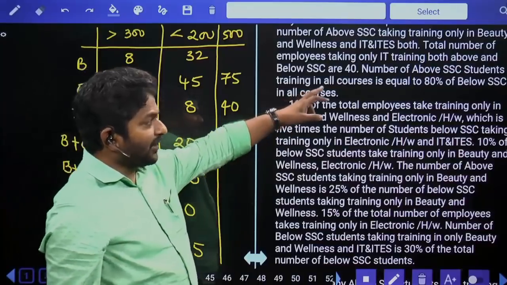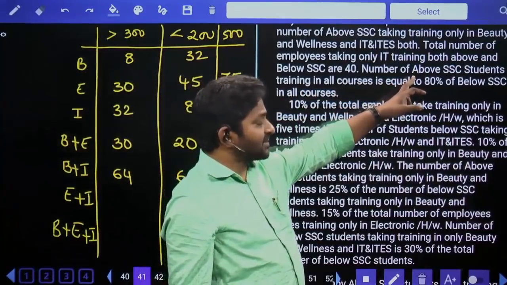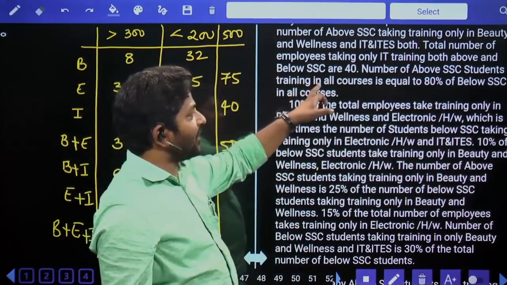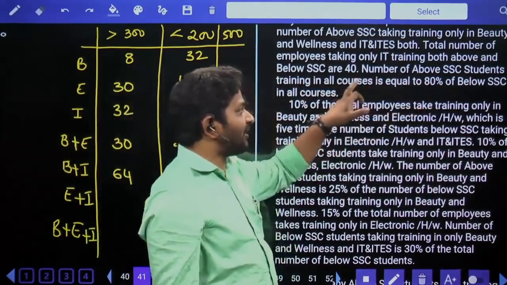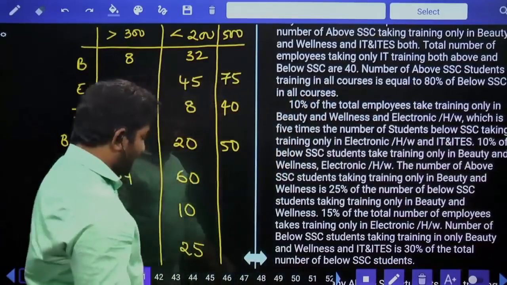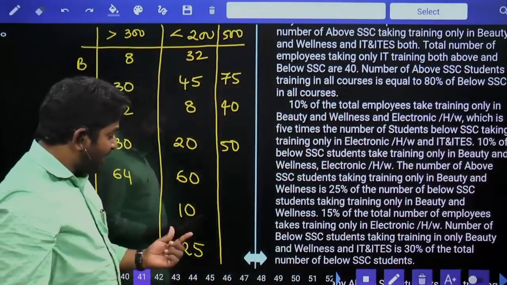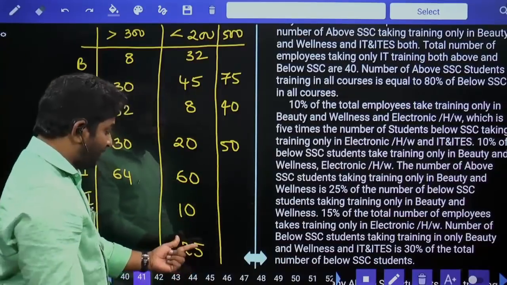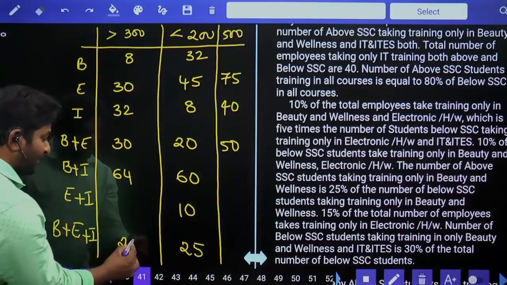Now, there was one condition which was left in the first paragraph. Number of above SSC students taking all courses is 80% of below SSC all courses. 80% of this number. Getting 80% is subtracting 20%. 20% of this number is 5. If you subtract 5, you get 20 here.